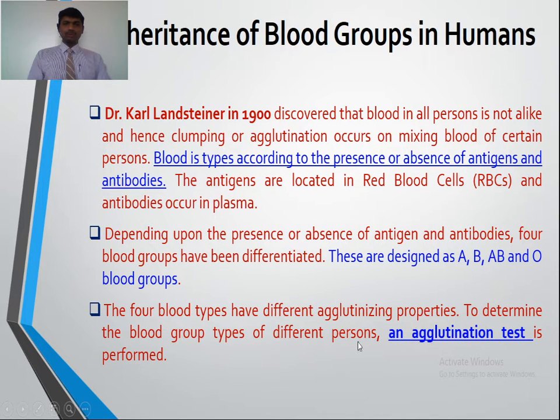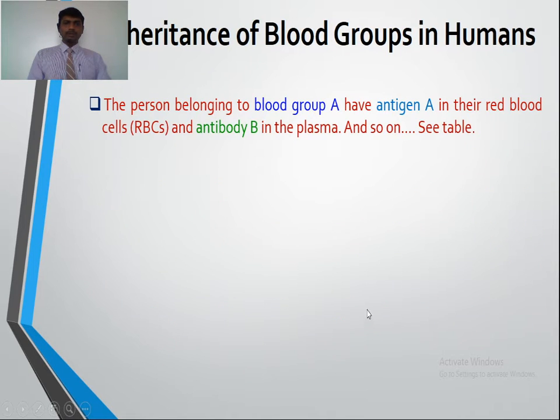So these different types of blood group, that is A, B, AB and O, show different agglutinizing properties, and to determine the blood group of any person, an agglutination test is performed. The person belonging to blood group A has antigen A in their red blood cells, or RBCs, and antibody B in the plasma. So we say such a person has a blood group of A.